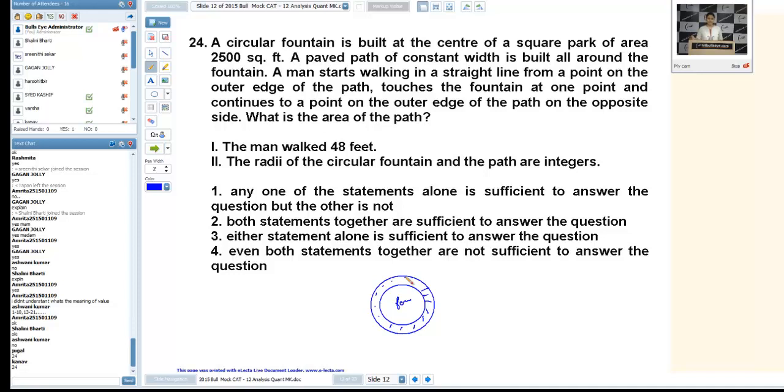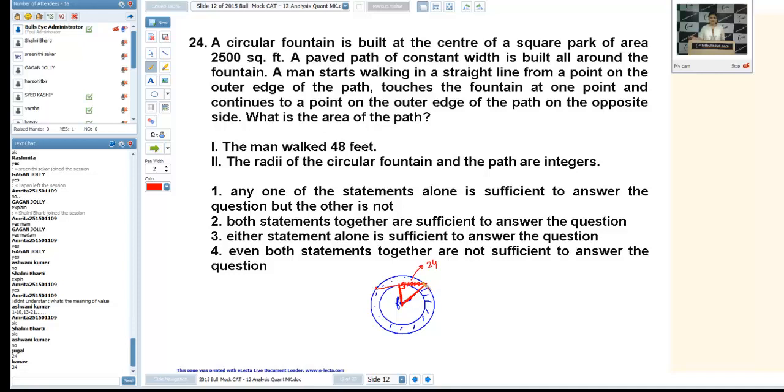But if we combine those two statements, a man is starting from here, just touching the fountain and moving to the opposite point. Now this length is given as 48. Now as we know, whenever we touch, we take the touching point and the center, it will be a right angle. Now if we take the chord property, whenever a perpendicular is drawn to a chord, it will bisect the chord. So this length will become 24.